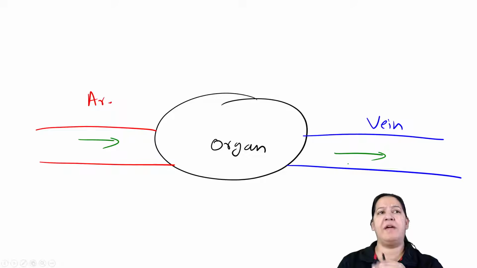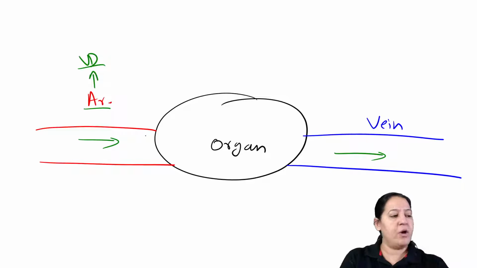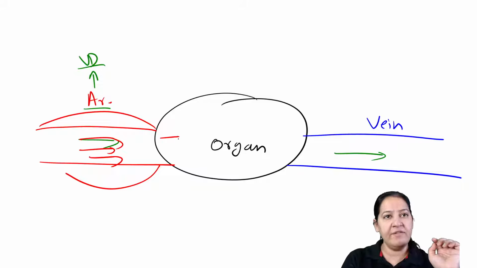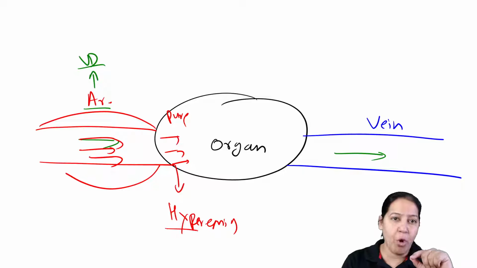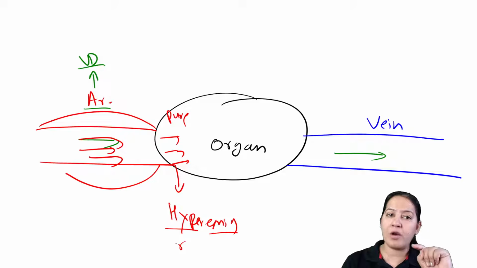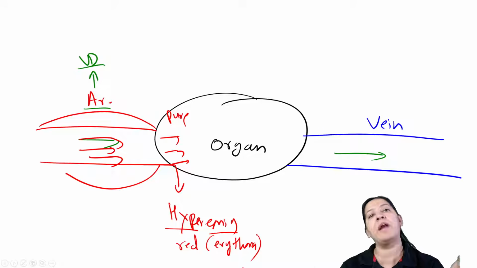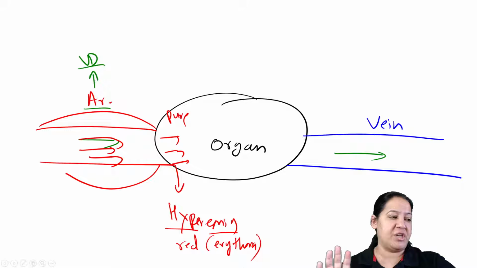Imagine two conditions one by one. Imagine a condition in which the artery undergoes vasodilation. Because the artery will undergo vasodilation, more blood will come, so the organ will receive more of the pure blood. This condition is known as hyperemia. Hyper means more, emia means blood, that is more blood, but the blood is pure. That's why the organ will look red in color. That is known as erythema. So the organ is erythematous because of more pure blood inside the organ, and the condition is known as hyperemia.